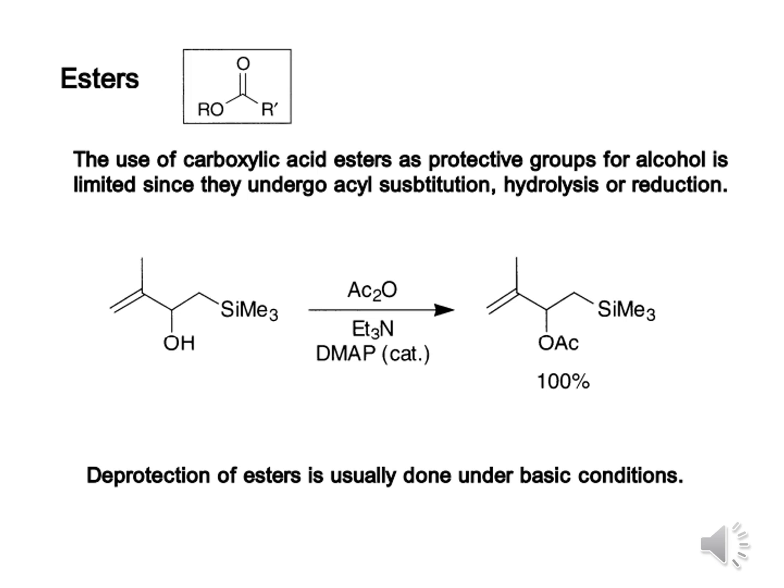Now we have an example here. This is the alcohol group with SiMe3 and a double bond is there. So when it's treated with acid anhydride in presence of a base like DMAP or triethylamine, DMAP is actually used as a catalyst and triethylamine as a base. So what is happening, the alcohol group can produce the ester. The 100% yield is there, and the deprotection of ester is usually done under basic condition, not acidic.